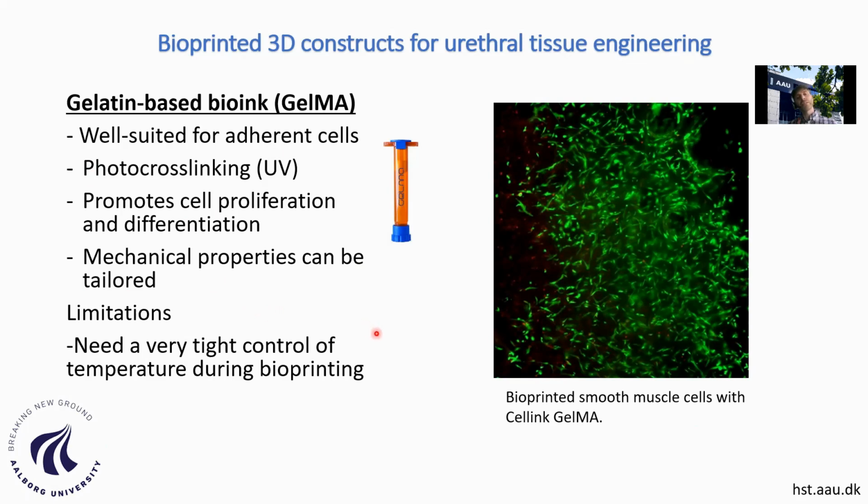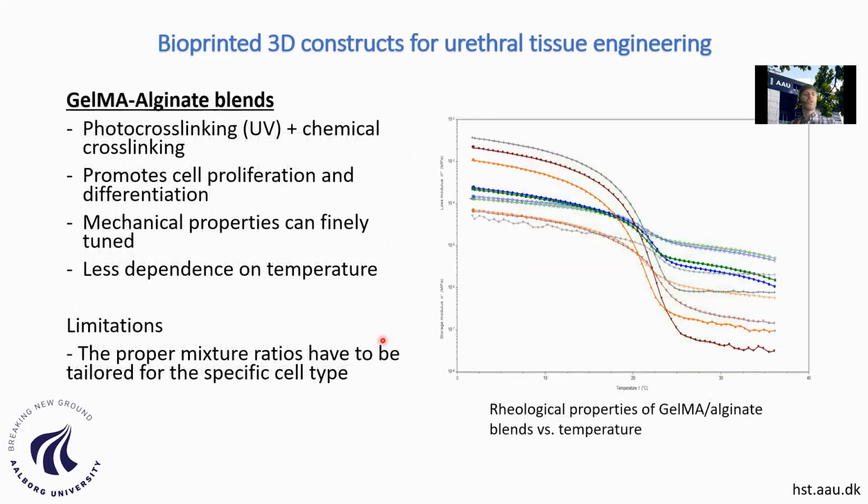Perhaps the most critical limitation of GelMA is that it's also very temperature dependent. You need to print at a very specific temperature. Otherwise, if you move from that temperature a few degrees, the printability becomes really poor. So one approach we are currently investigating is to mix this GelMA with alginate, because alginate has such nice properties for bioprinting. So we combine photo cross-linking with chemical cross-linking. We have a bioink which both promotes cell proliferation and differentiation, where the mechanical properties can be finely tuned, and it has much less dependence on temperature.